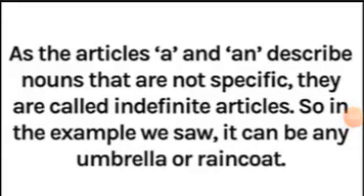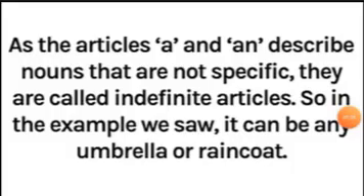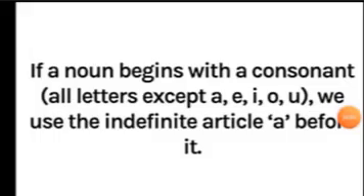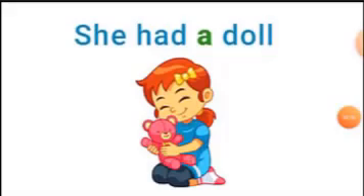As the articles a and an describe nouns that are not specific, they are called indefinite articles. So, in the example we saw, it can be any umbrella or raincoat. Now, let us talk about using a or an. If a noun begins with a consonant, we use the indefinite article a before it. Example, she had a doll.